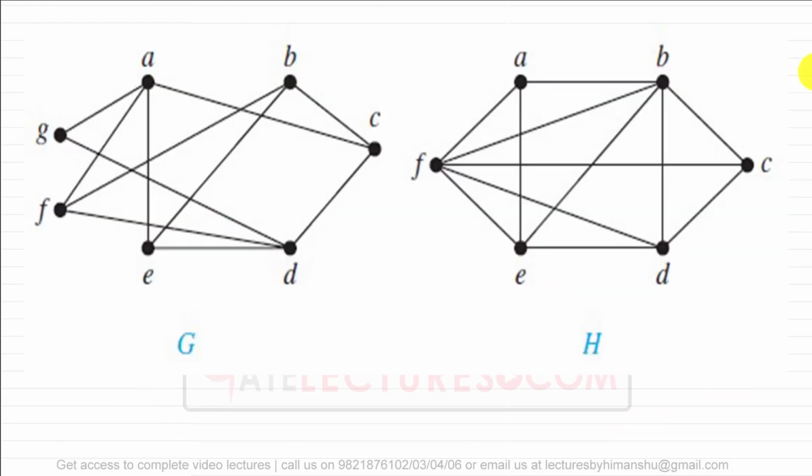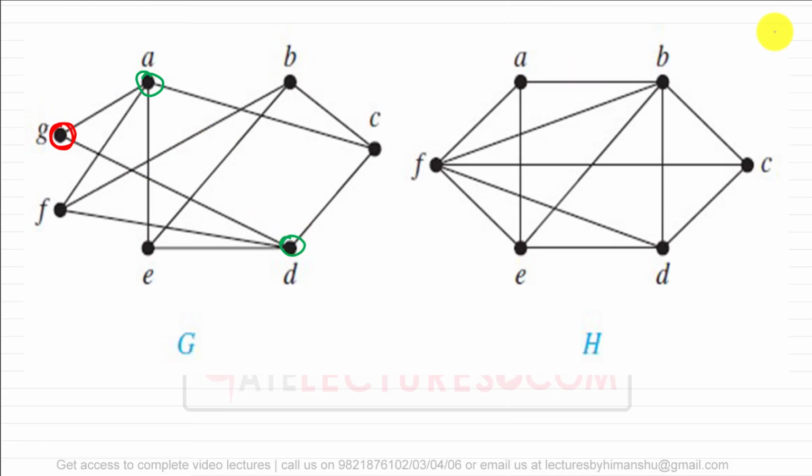Let me give you an example of a bipartite graph so that you will be able to understand more clearly. Assuming that these two graphs are there. The best way to identify whether it is a bipartite graph or not is by taking two colors. Assuming that we mark this vertex G as red, all the adjacent vertices to G, mark them as green. This is an adjacent vertex to G and this is also an adjacent vertex to G, so mark them as green, correct?